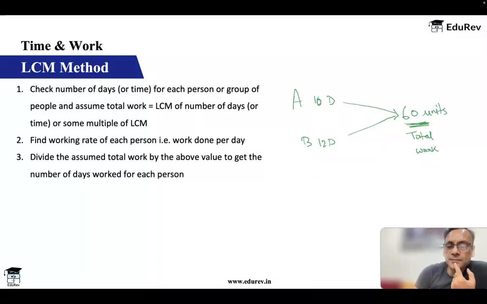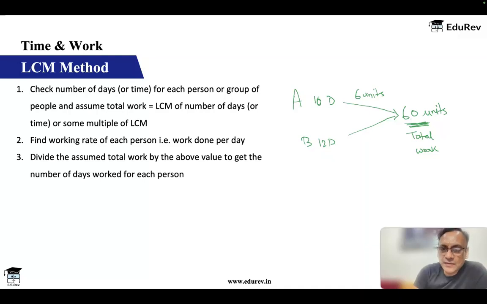And 60 divided by 10 is 6 units. That is what A does per day. A does 6 units per day. So obviously total work is 60 units, he does 6 units per day, 10 into 6 is 60 units. So he will need 10 days.